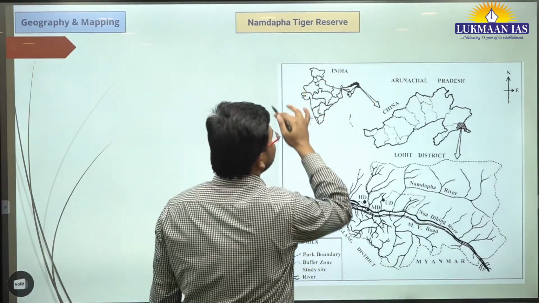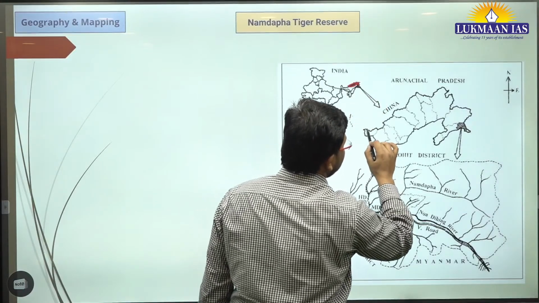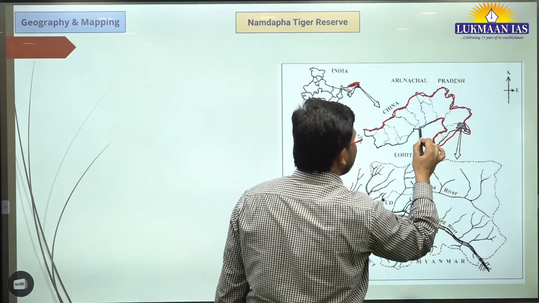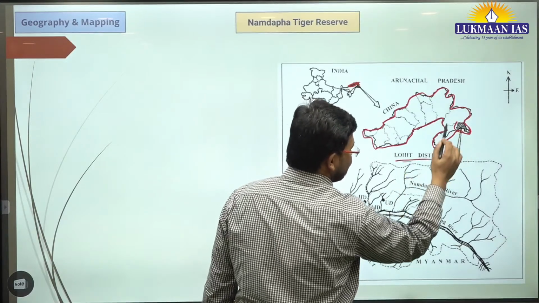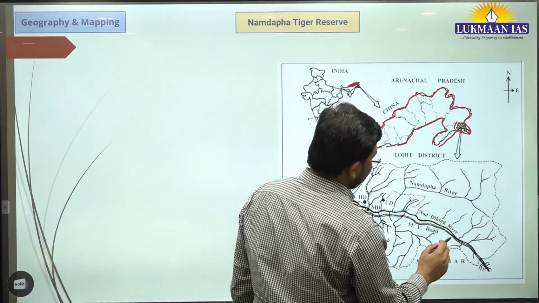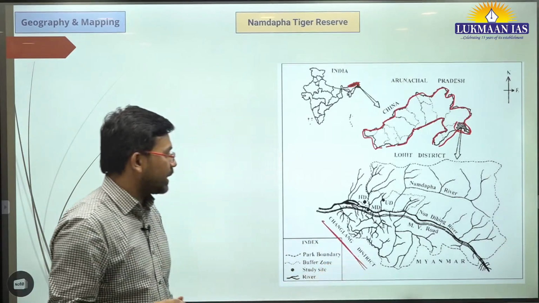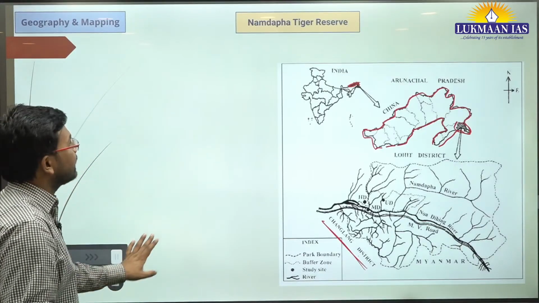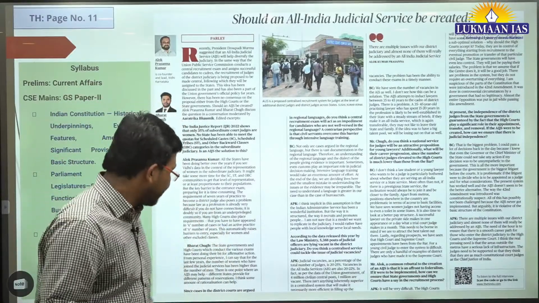So this is the India map. Over here to the northeast we have Arunachal Pradesh, and this is an enlarged map of Arunachal Pradesh. Over here we have Lohit district, and over here we have Namdapa Tiger Reserve. Namdapa is over here, in Changlang district, as we discussed. So you need to understand that this Namdapa Tiger Reserve is located in the state of Arunachal Pradesh in India.